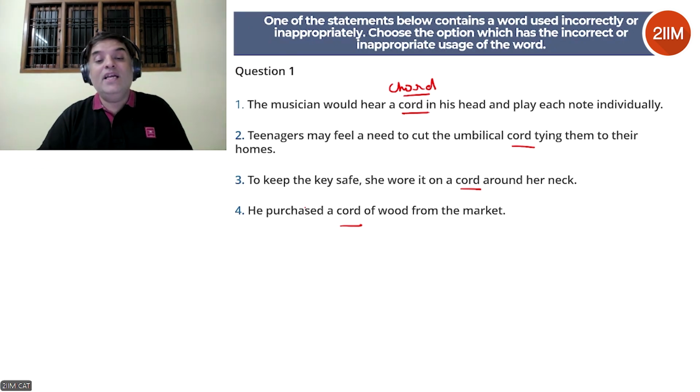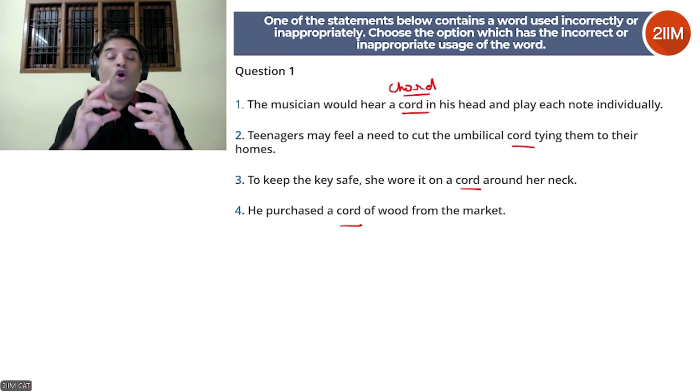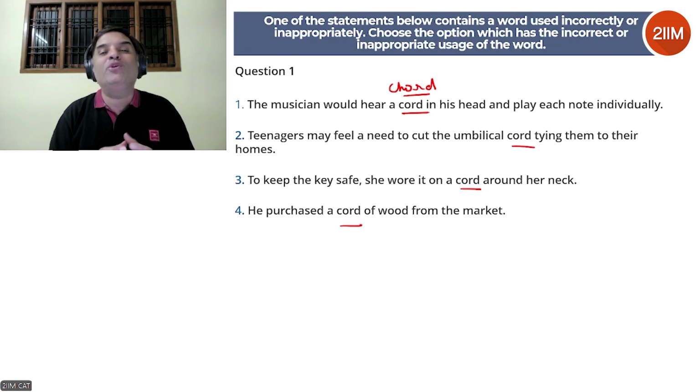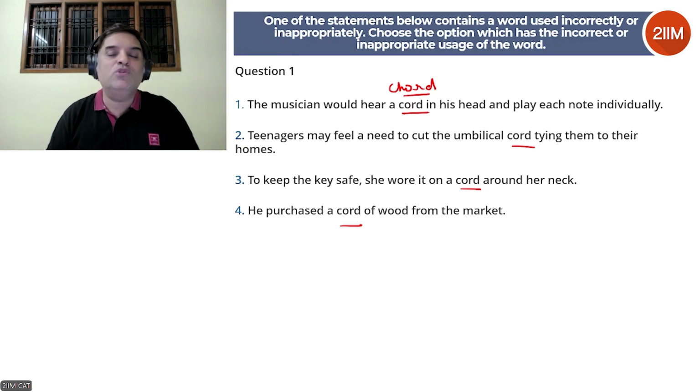So this is fine. He purchased a cord of wood from the market. Now, this is also not common at all, but cord of wood is correct because a cord of wood is a measurement unit for wood. So cord of wood means some sort of quantity of wood. It's a unit of measurement that we use for wood. So not common usage, but this is absolutely correct. The one that is wrong is number one because it should be chord.